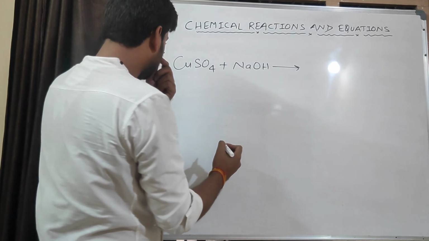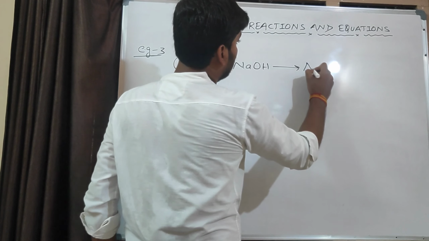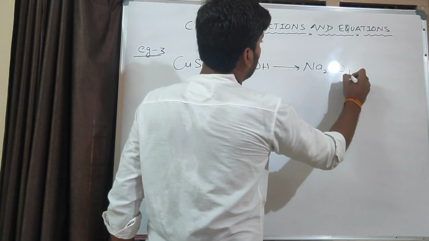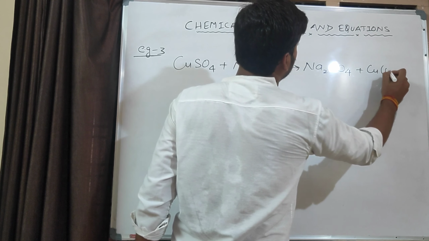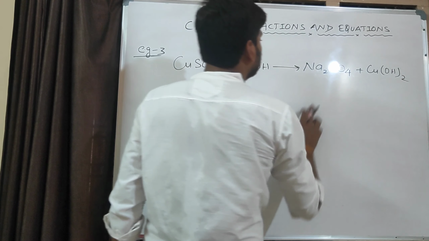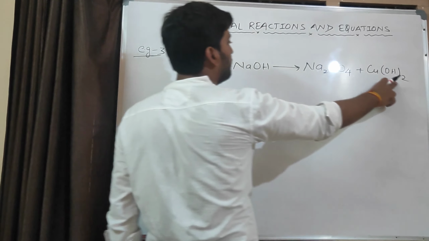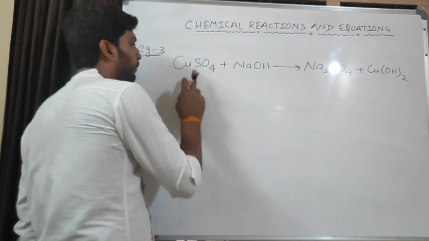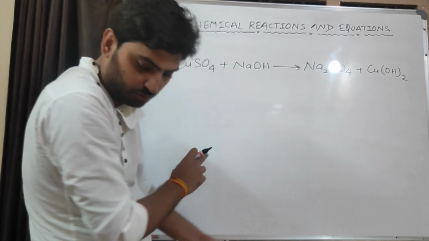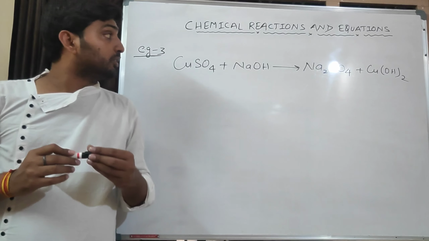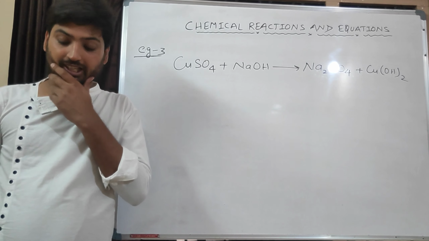What happens? It forms Na2SO4 plus Cu(OH)2. Sodium sulfate plus copper hydroxide. When copper sulfate reacts with sodium hydroxide, sodium sulfate plus copper hydroxide is formed.